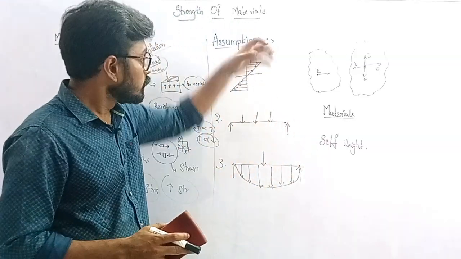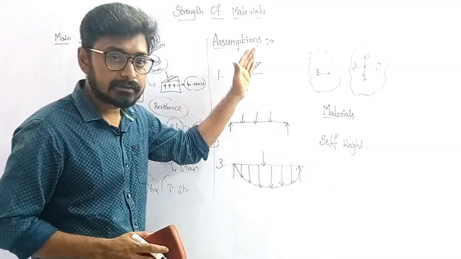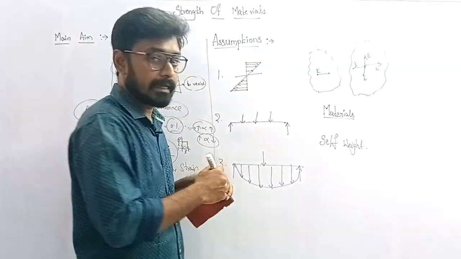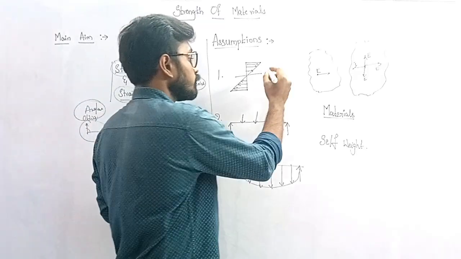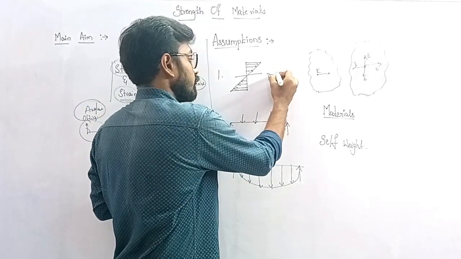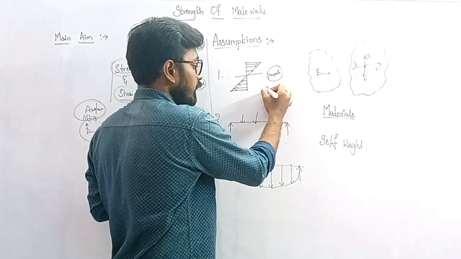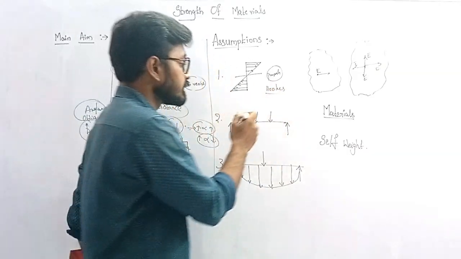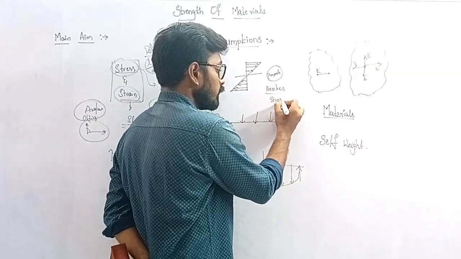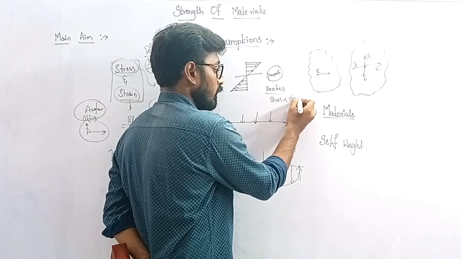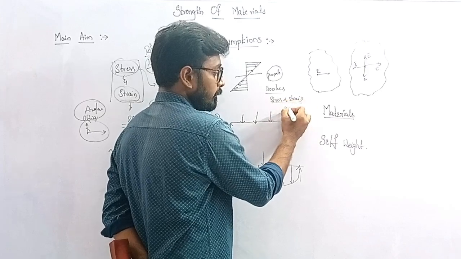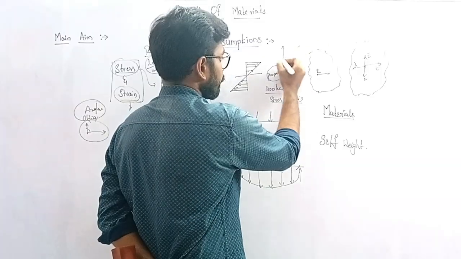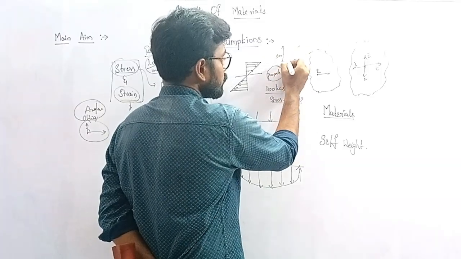In this we are assuming that stress and strain are directly proportional up to the proportional limit, so Hooke's law is valid. In stress and strain we will learn Hooke's law. Hooke's law states that stress is directly proportional to strain up to the proportional limit. So when we draw a graph of stress and strain,